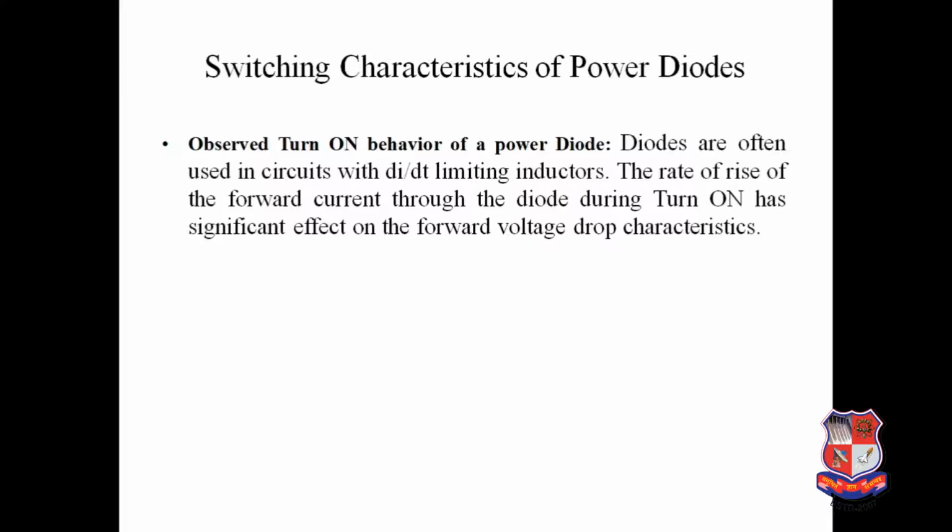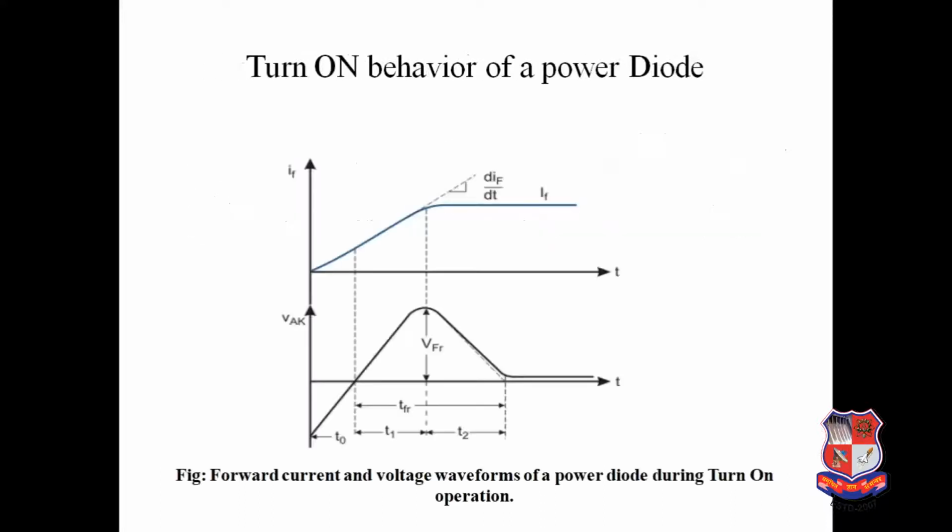This voltage drop characteristic is given in this figure, which shows the forward current and voltage waveform of the power diode during turn on.